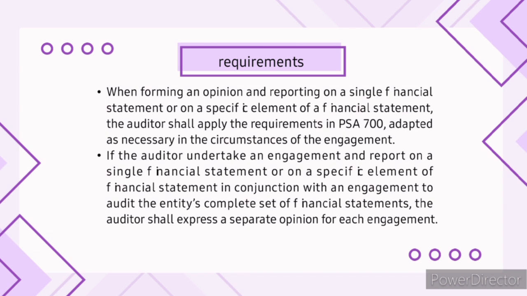This means that if an auditor is checking a single part of a company's financial statements, like just the income statement, along with checking the entire set of financial statements, they need to give separate opinions on each. So the auditor needs to be clear about what they are checking and what they are saying about each part of the company's financial statement.